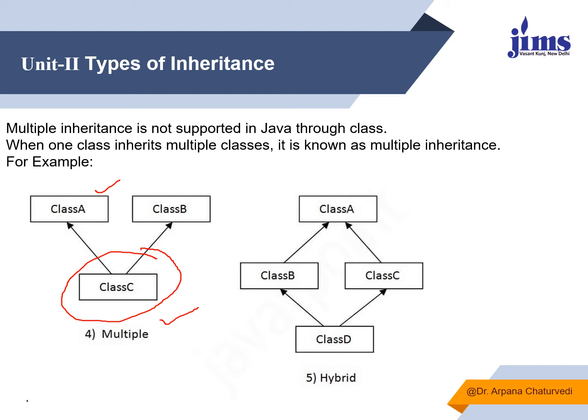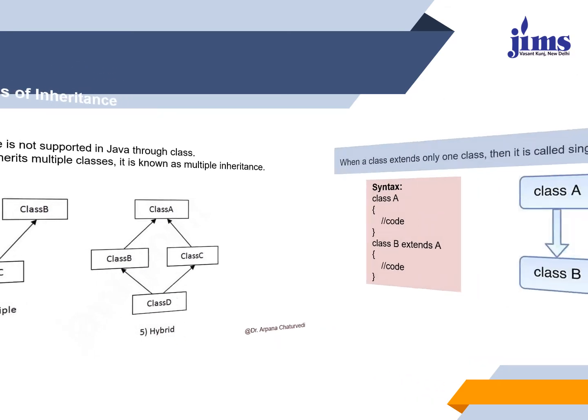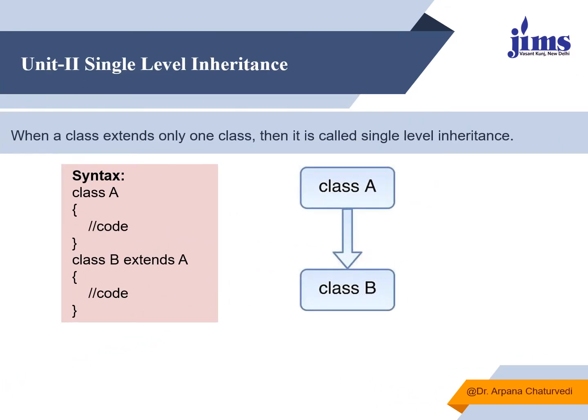Now we will further see more examples of different types of inheritance. First we will talk about single level inheritance, for which we have already seen the example. In this there will be one parent class, and from one parent class if I am deriving another child class, then we say that the level is one only and it's a single level inheritance, because a class is being extended from only one class and only one class is being derived.